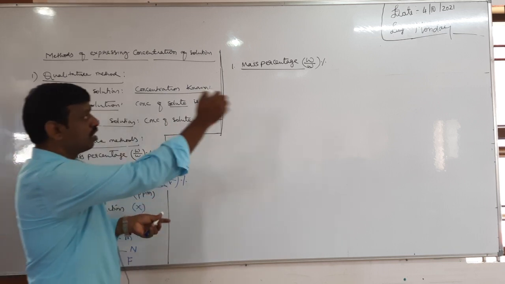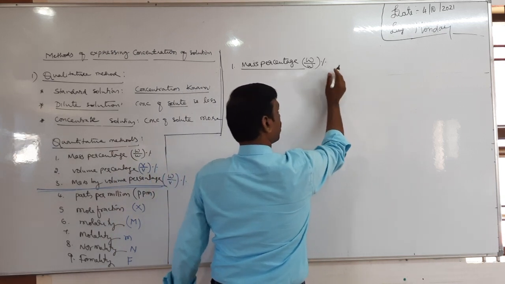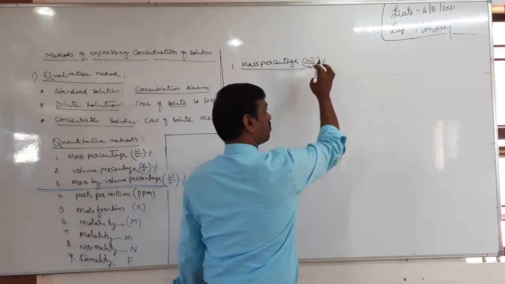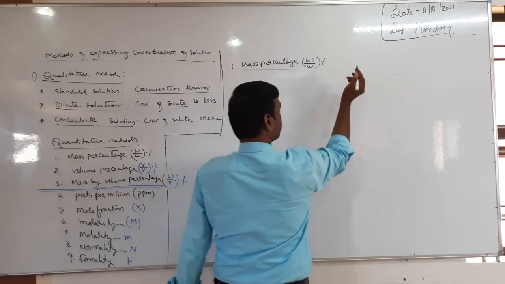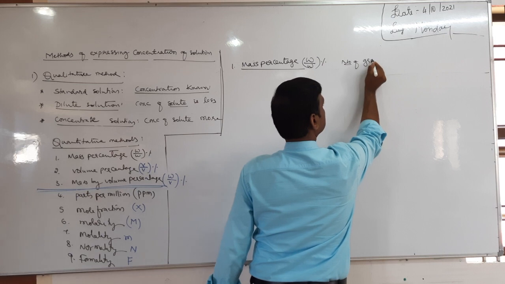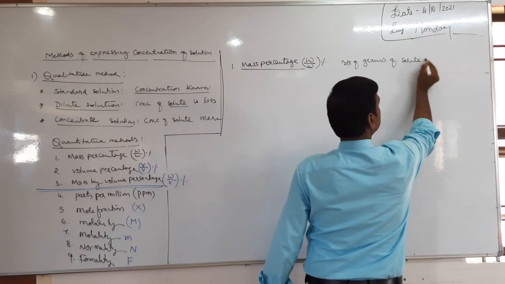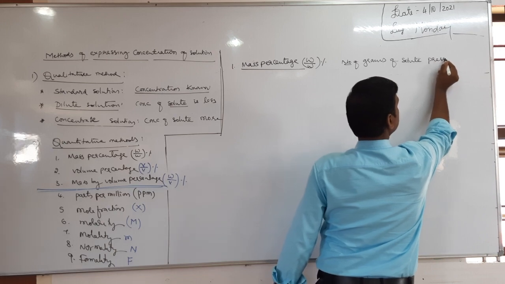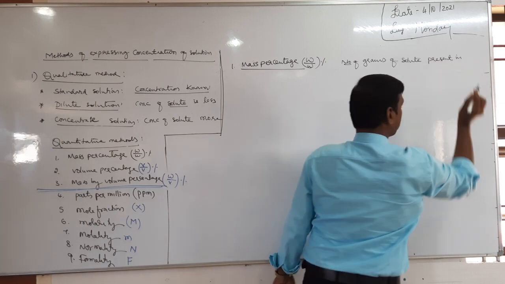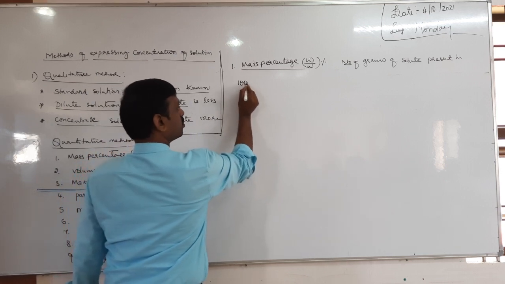Let's see, first one is mass percentage. It is the mass of the solute by the mass of the solution, or you can take the number of grams of the solute present in how many grams?